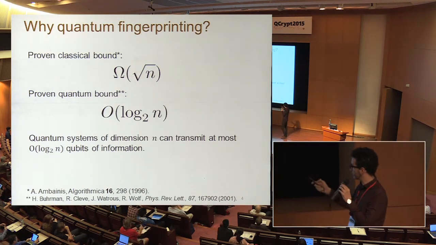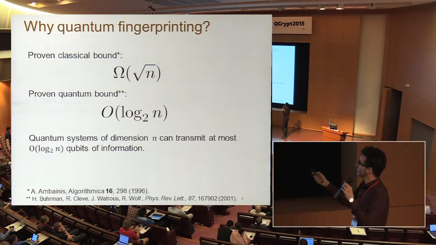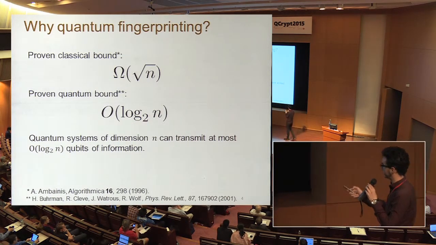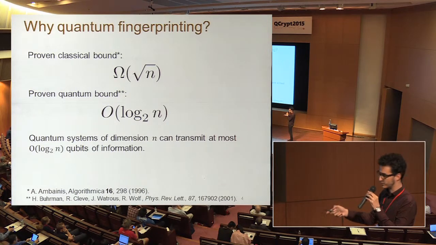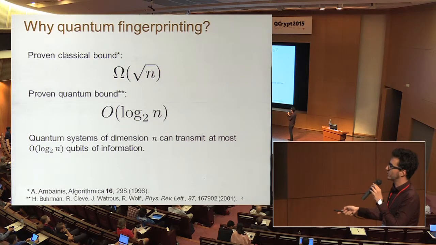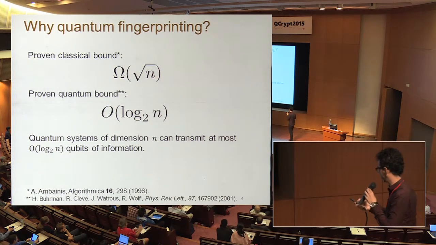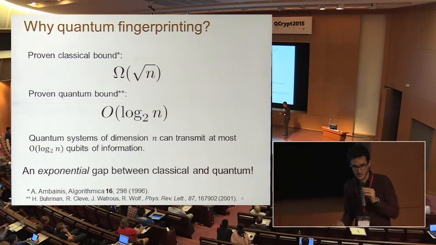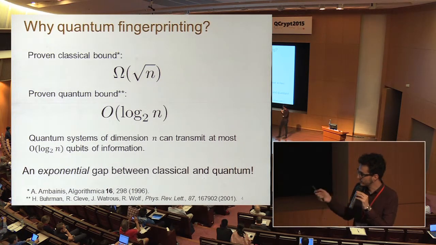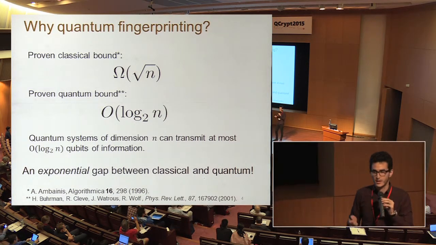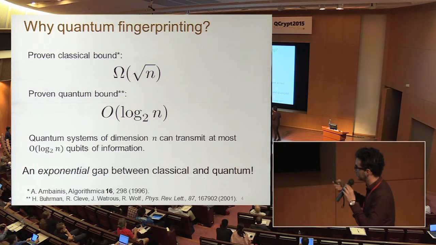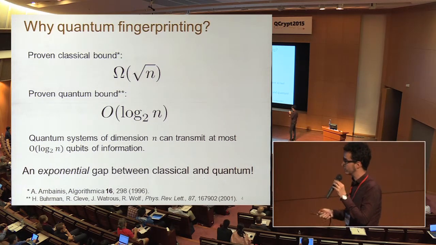Whereas there exist quantum protocols, in particular this one by Buhrman et al., that work even using log n qubits of information. I want to clarify that the figure of merit we're interested in is the dimension of our quantum systems. If the systems have dimension n, then we know that they can transmit at most order log n qubits of information. This is a beautiful result because it proves that there is an exponential separation in the communication complexity between classical and quantum. What we're interested in doing, and we're going to be demonstrating as a proof of concept experiment in this talk, is to reach this new frontier of research in quantum communication: to try to demonstrate the separation between classical and quantum in a practical setting.